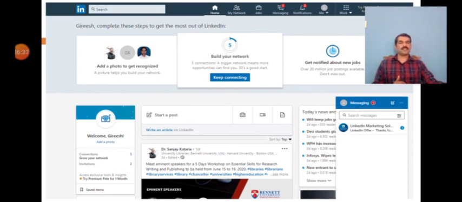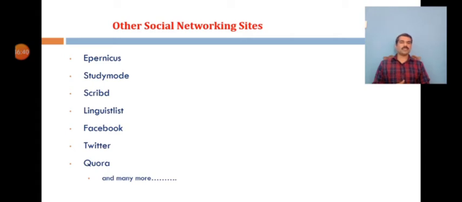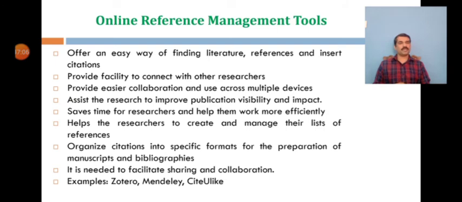And let us see some other social networking sites apart from these, like Epicurus, Study Mode, Script, Linguistic, Facebook, Twitter, Quora. These are all sites on which the researcher or others can post and make an announcement about the article published on various social media in order to attract visibility and even citations. So the next section is online reference management tools. This also will be helpful for attracting more citations and impact.